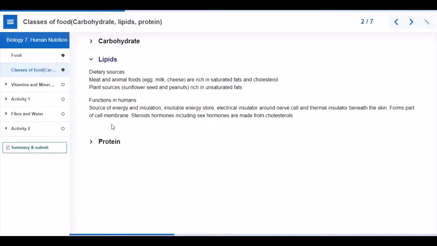Lipids. Dietary sources of lipids include meat and animal foods such as egg, milk, cheese. In plants, we can get lipids from sunflower seeds and peanuts. Functions of lipids in humans: it is a source of energy and insulation.